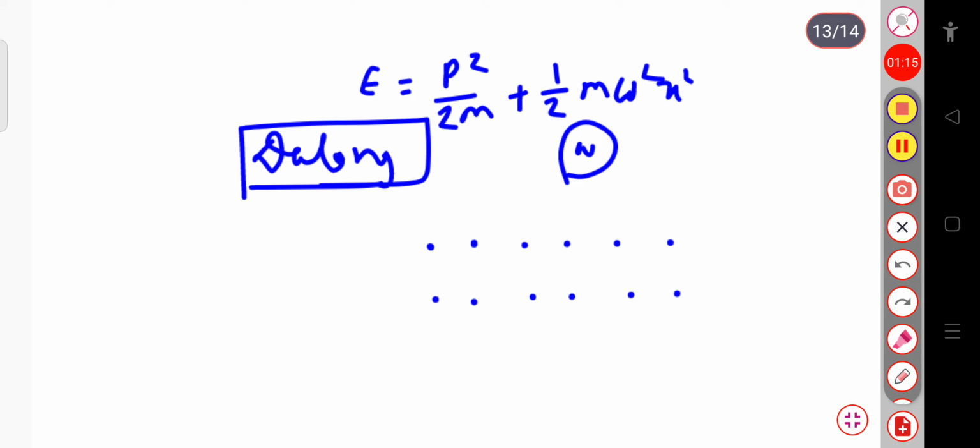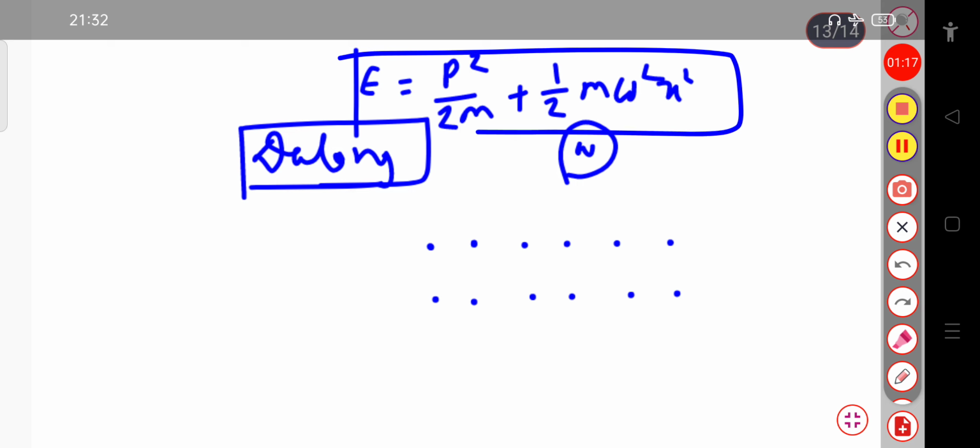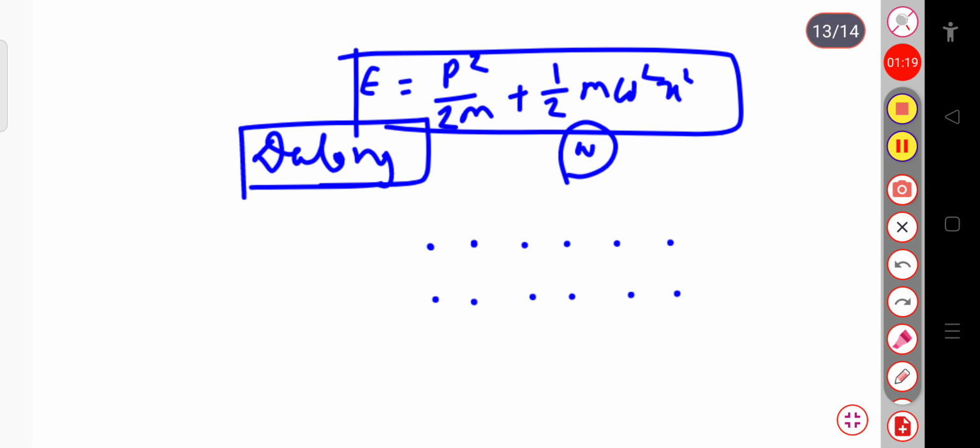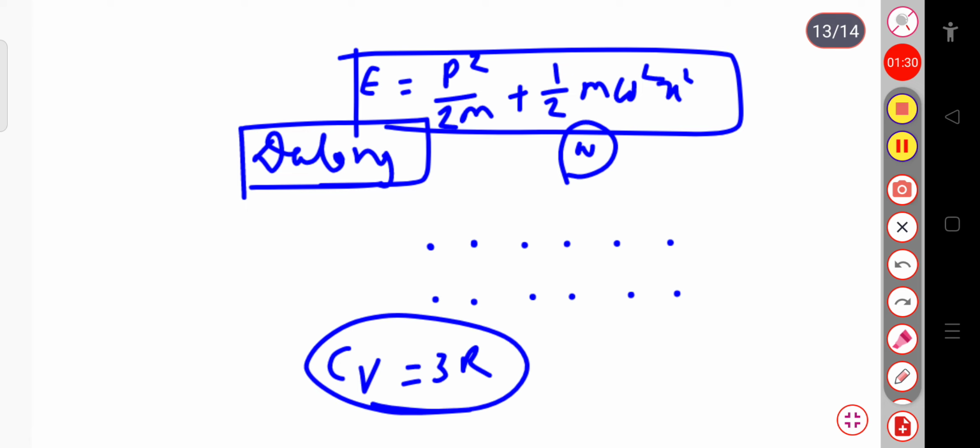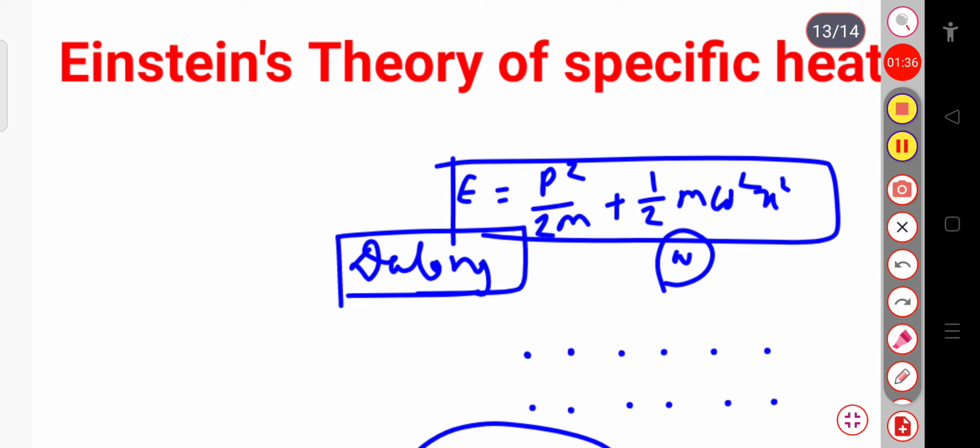On the basis of Dulong-Petit, that is the classical theory, we calculated the specific heat Cv at constant volume, and its value equals 3R, which is constant. But in Einstein's theory, Einstein considers that the lattice vibrates according to quantum mechanics, not classical mechanics.